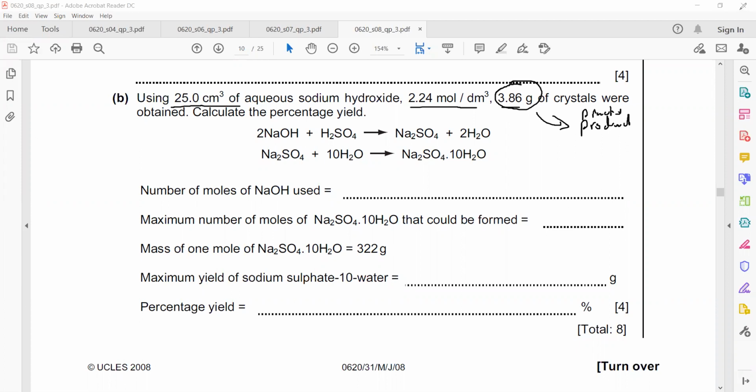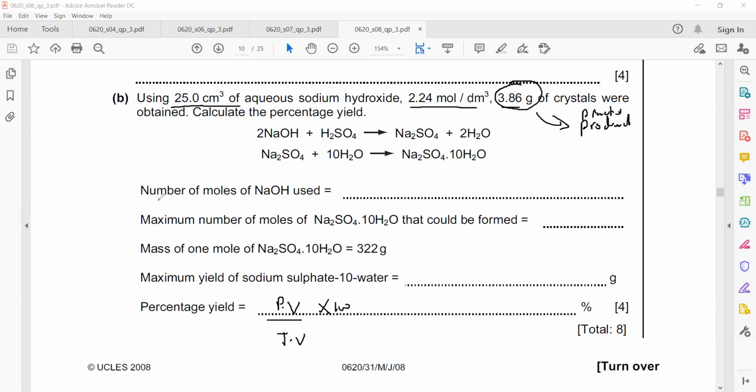So how will we calculate the percentage yield? We'll follow the steps, and only at the end use the formula for percentage yield: the practical value of the product divided by the theoretical value, multiplied by 100. We have the practical value: we are obtaining 3.86 gram of product. So you will follow the steps and you will get the answer.